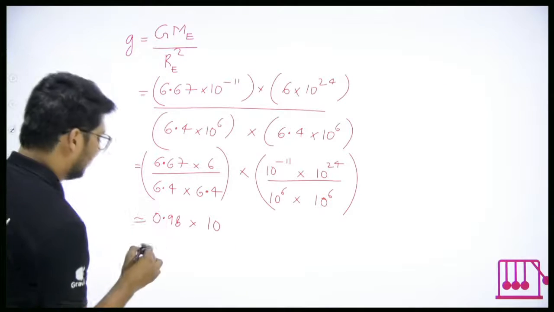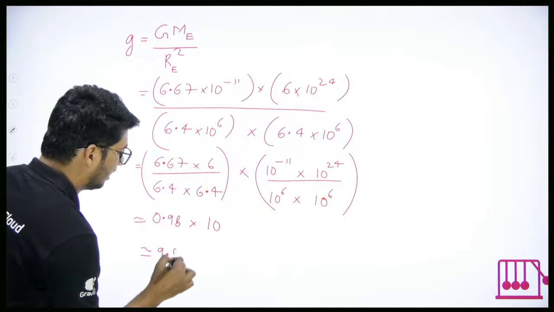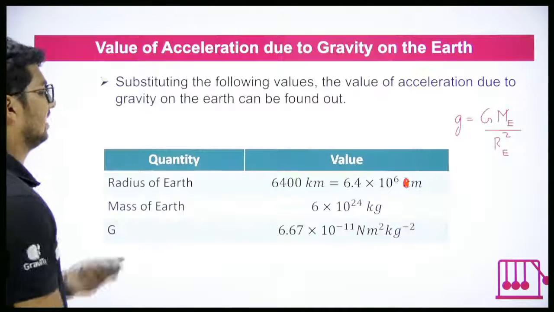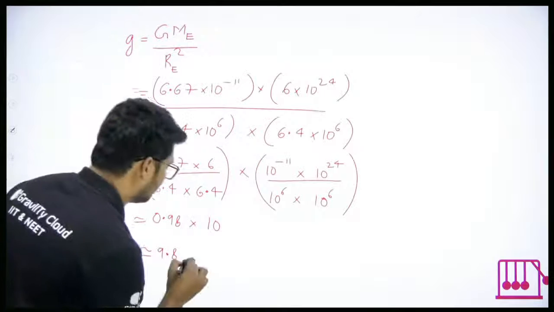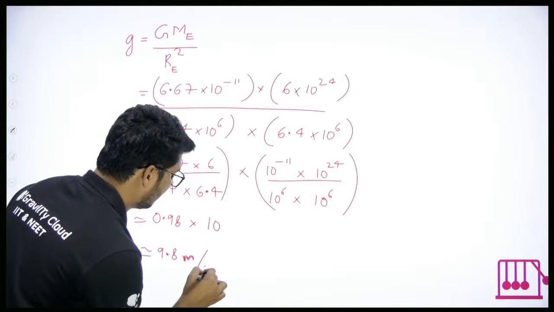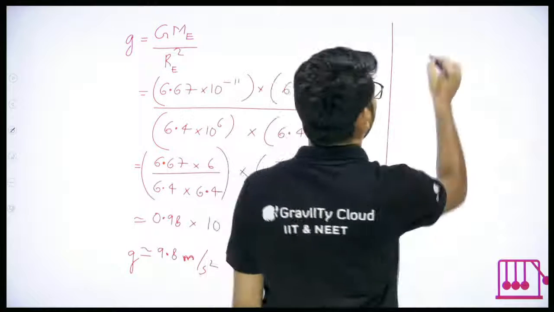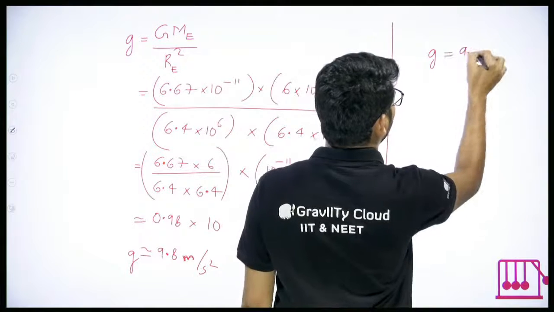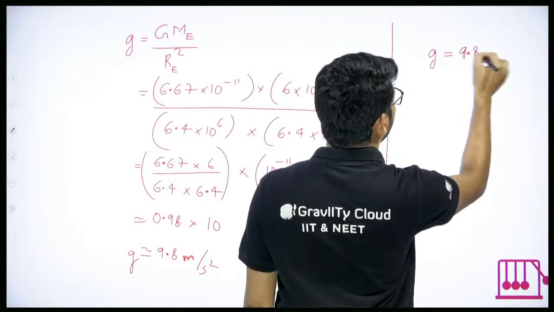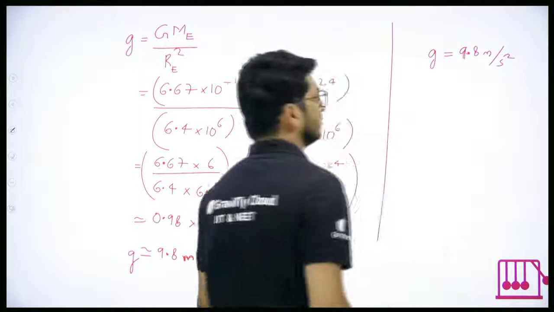So 0.98 into 10, it will be 9.8. What about units? We have taken everything in SI units, so the final answer will also be 9.8 meter per second square. That is the reason why we say g is equal to 9.8 meter per second square.